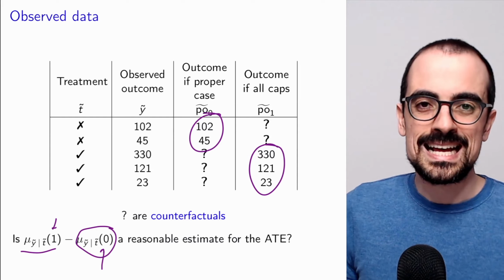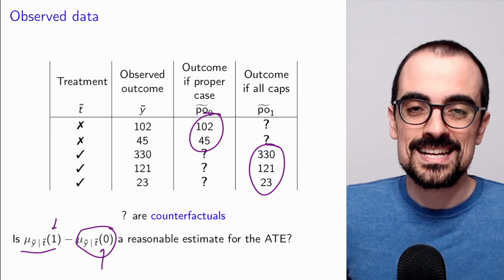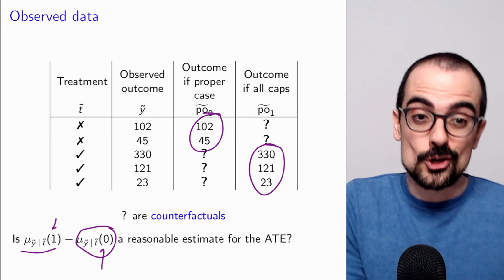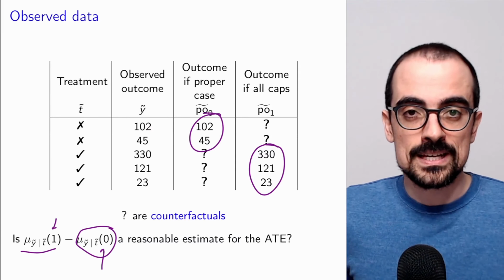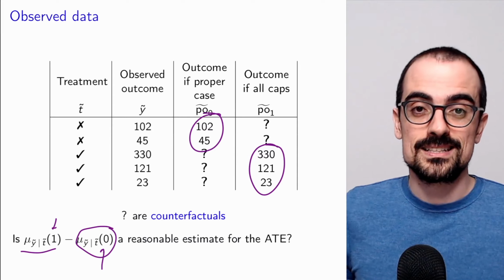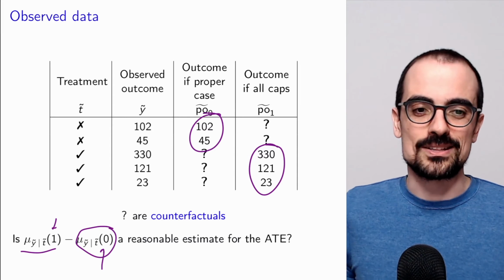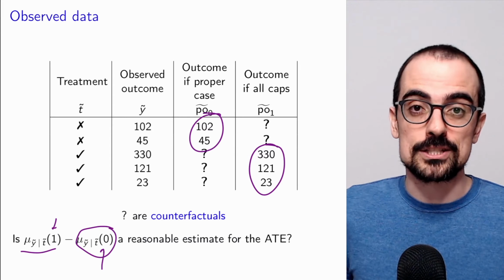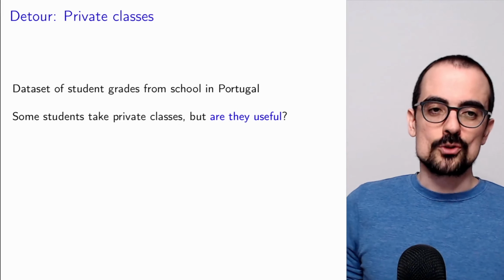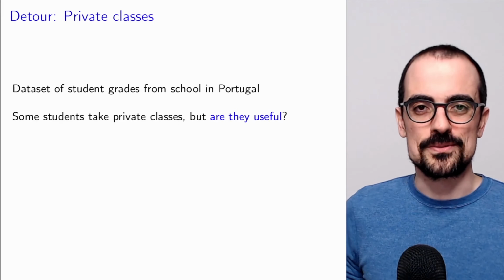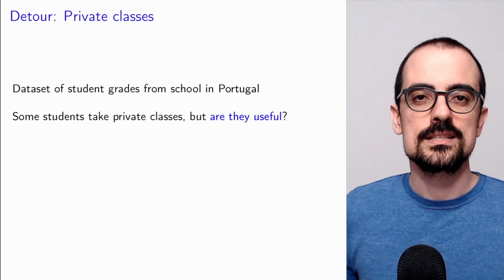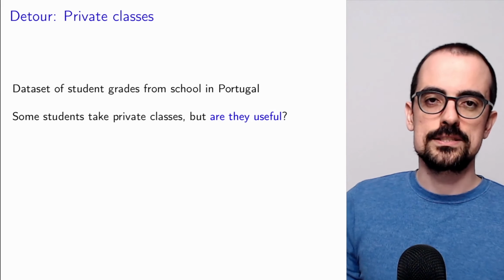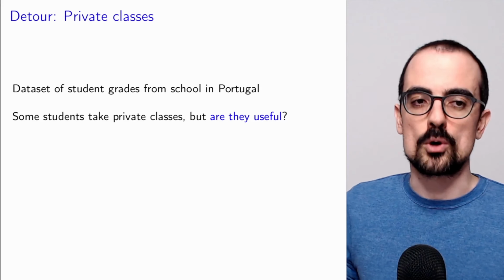Very easy to do. However, the key question is, does that mean that this change in the average of the observed views is because of the treatment? It's because of changing the title of the video. And that's a much, much tougher question. In order to study that question more in detail, we're going to take a little detour and we're going to consider another data set where we have student grades from a school in Portugal.